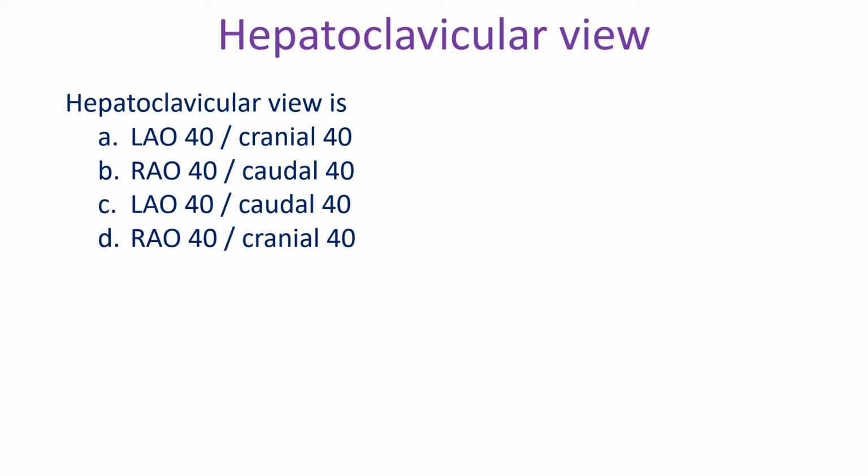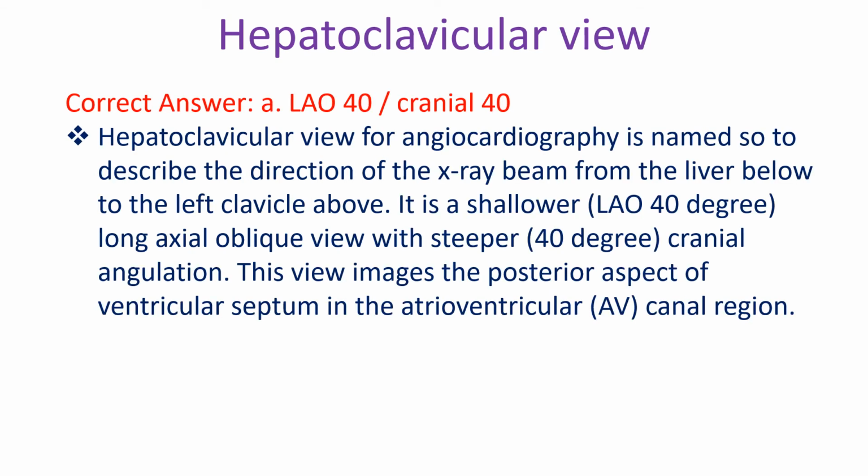Hepatoclavicular view is: A. LAO 40 cranial 40, B. RAO 40 caudal 40, C. LAO 40 caudal 40, D. RAO 40 cranial 40. Correct answer A. LAO 40 cranial 40. Hepatoclavicular view for angiocardiography is named so to describe the direction of the X-ray beam from liver below to the left clavicle above.